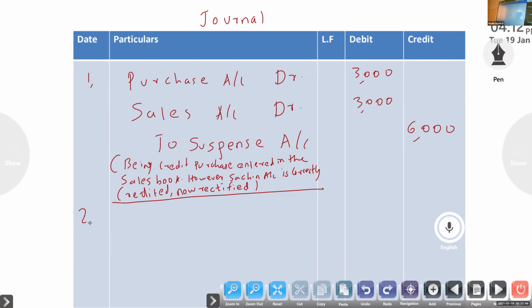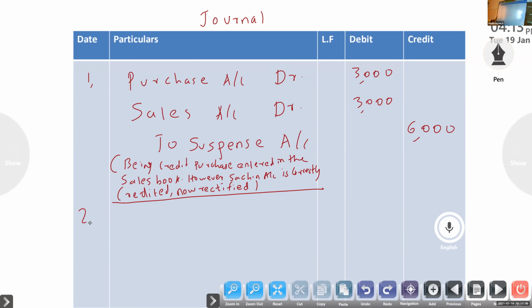So Anjo, in your view, what is the entry? Not posted to Anil Kumar. Cash received from Anil Kumar, we recorded in the cash.